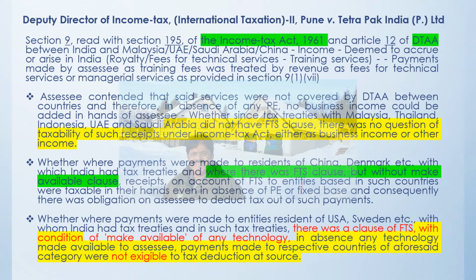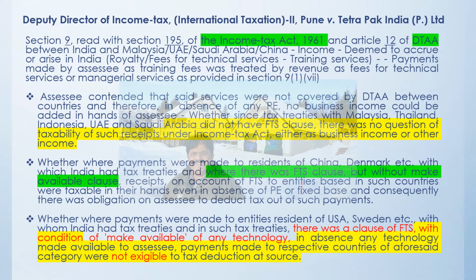So the first part was dealing with Malaysia, Thailand, Indonesia, UAE, and Saudi Arabia, where the clause was missing, so it was not charged to tax. In another agreement of the same type, China and Denmark, the clause was present, so it was chargeable to tax. And in the case of US and Sweden, the clause was present.